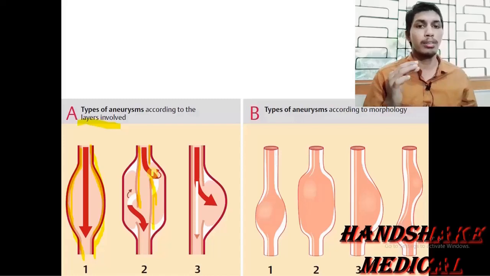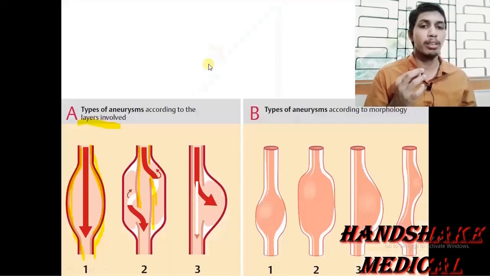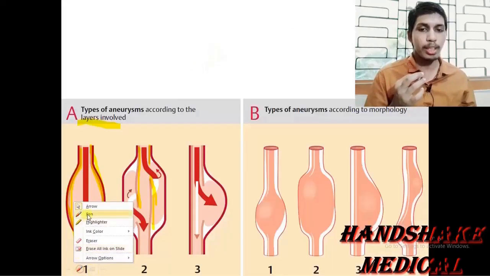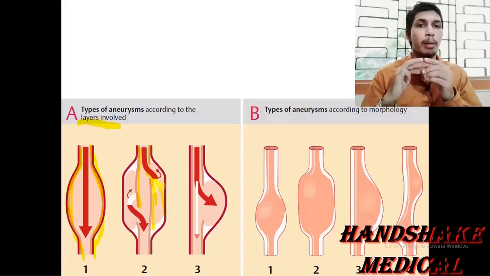This one is the normal lumen. From the normal lumen, the blood reaches in between the vessel walls, and there is a formation of the false lumen. There is a formation of a flap, a separation.